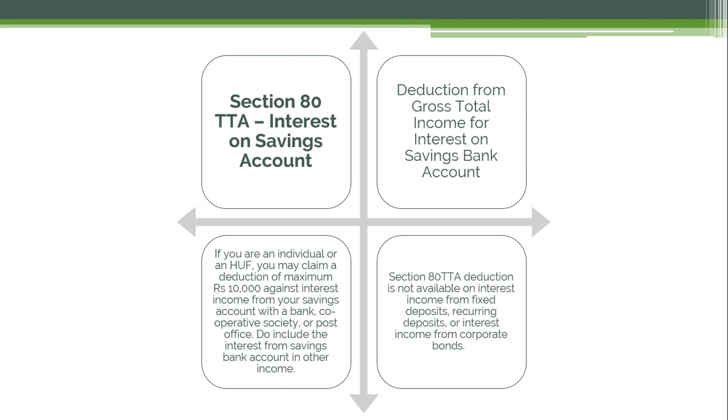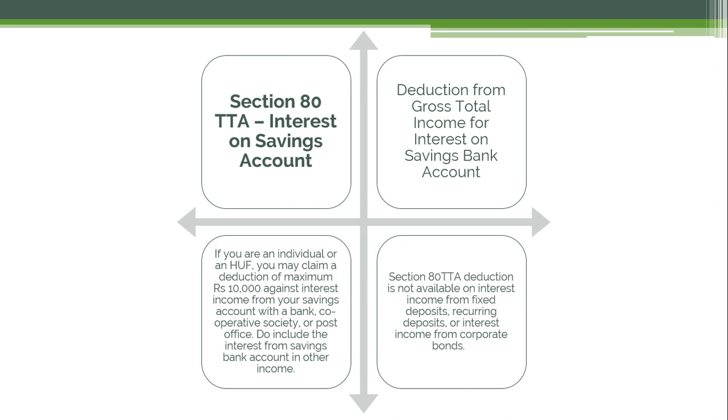Next we have section 80TTA, that is interest on savings account. So there is a deduction from gross total income for the interest on savings bank account that you have received. The interest on your savings bank account also comes under deduction. If you are an individual or an HUF, you may claim a deduction of maximum 10,000 against interest income from your savings account with the bank, cooperative society or post office. Do include the interest from savings bank account in other income.